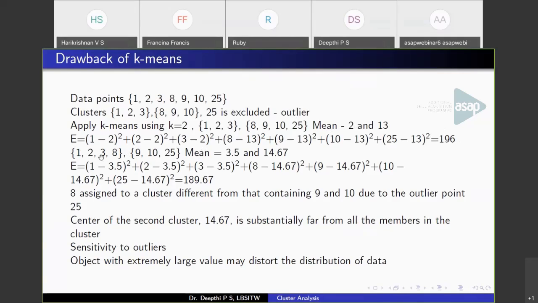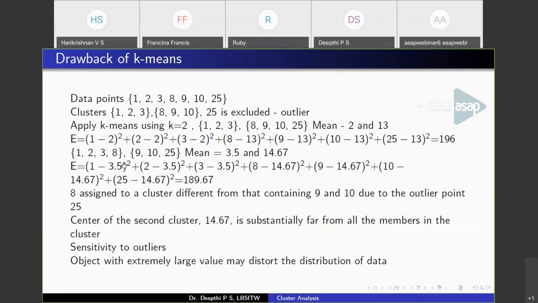Now consider another partition: 1, 2, 3, 8 in one cluster and 9, 10, 25 in the other. If you got a result like this, the mean of these values will be 3.5 and the mean of these values will be 14.67. Again calculate the squared error of these points to these means. So you'll get a value like this. Now you can see that with this partition you got a lesser squared error criterion. Okay. So the squared error criterion is what we aim to minimize. So the within-cluster sum of squares is what you are going to minimize. So you got a minimum value with this partition.